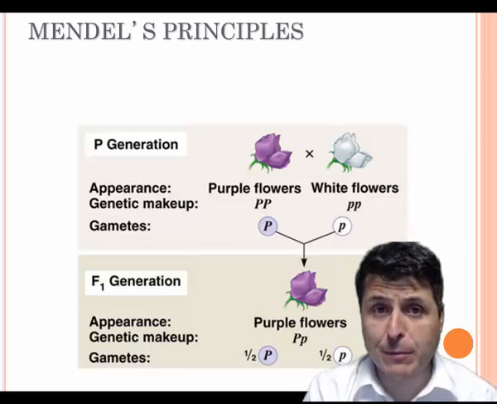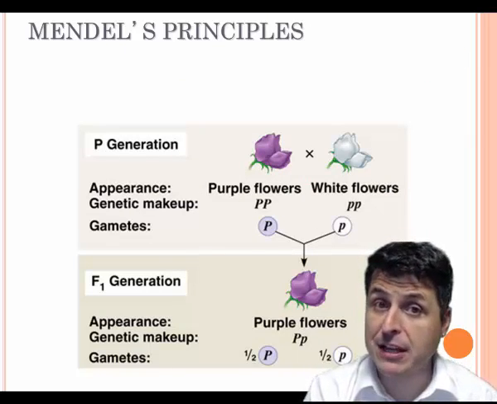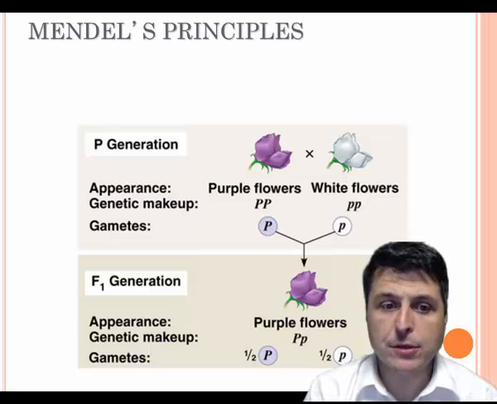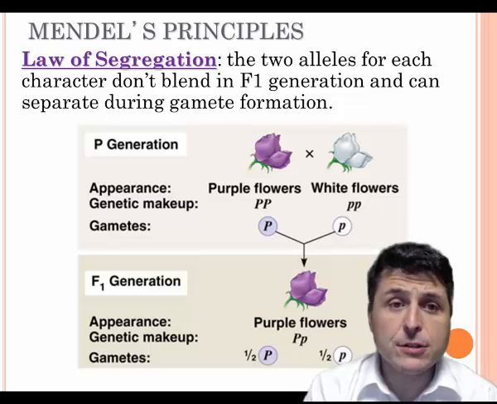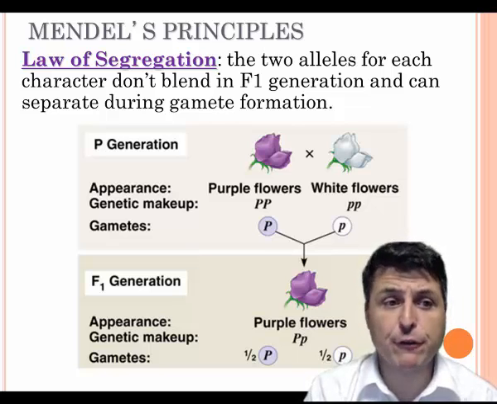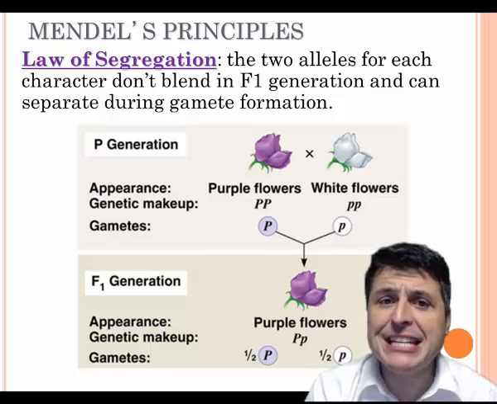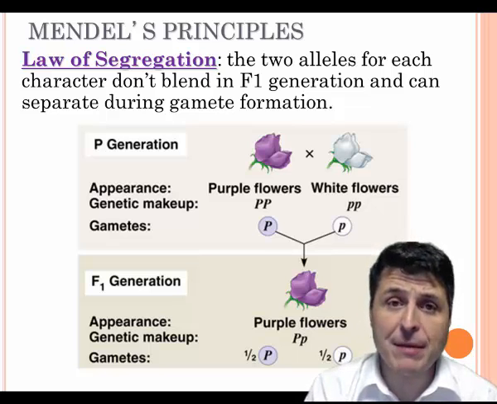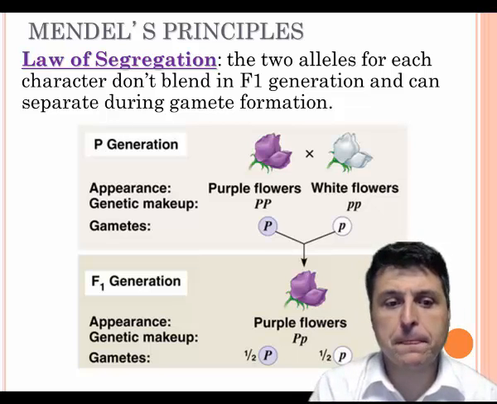Now, through his experiments with pea plants, Mendel discovered several things which he concluded in his principles or laws. One such law is the law of segregation, which states that the two alleles for each character are not going to blend together in their F1 generation, but they stay separate inheritable units that can separate during gamete formation.